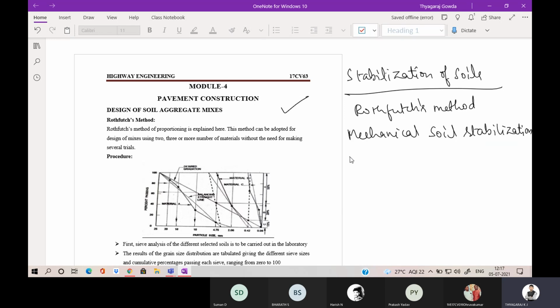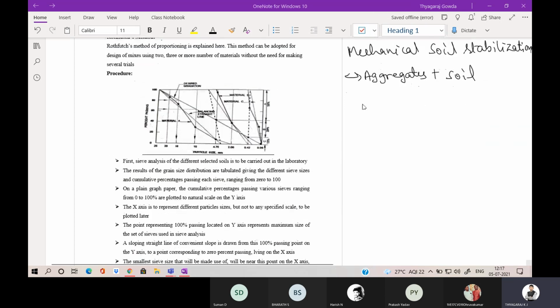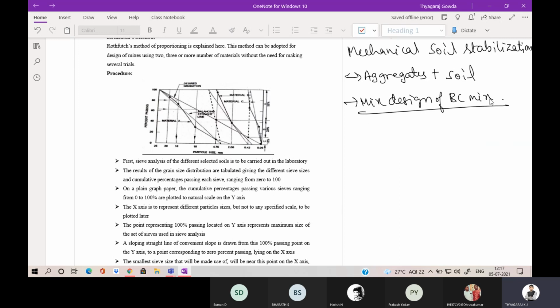So when you are mixing the aggregates with soil, we will be using this Rhodes-Fuchs method, and this method is easily adapted for mix design also, which is easily adapted for mix design of bituminous concrete mixes. Initially in olden days we were using the Rhodes-Fuchs method for design of the bituminous mixes. That is for gradation of aggregates.